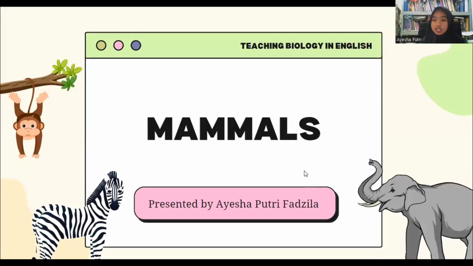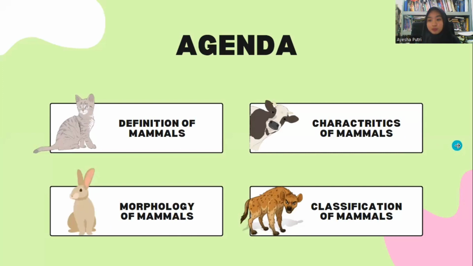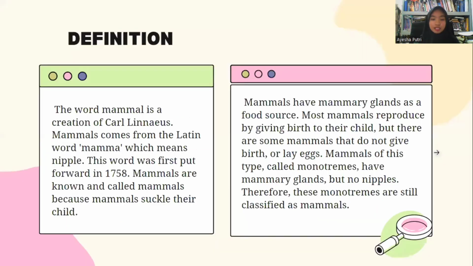Today we will learn about mammals. The topics we will cover today are definition, morphology, characteristics, and classification. So, the definition of mammals: the word mammals is a creation of Carl Linnaeus. Mammals come from the Latin word mamma, which means nipple. The word was first put forward in 1758. Mammals are called mammals because they suckle their children.